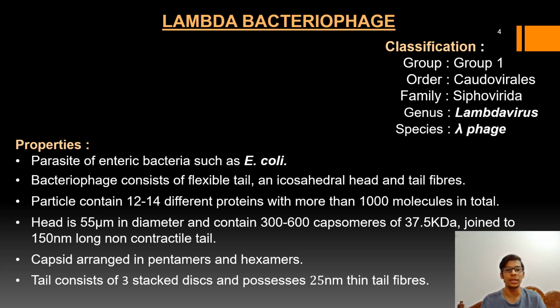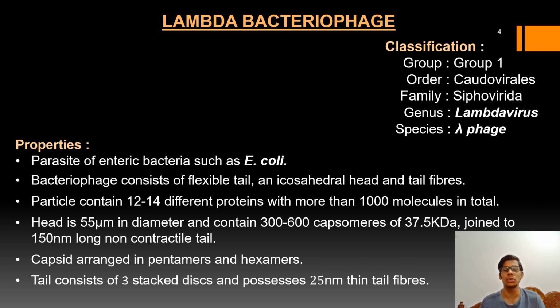Coming to the properties, lambda bacteriophage infects enteric bacteria, that means bacteria of the family Enterobacteriaceae, such as E. coli cells. These bacteriophages consist of a flexible tail, an icosahedral head and tail fibers.